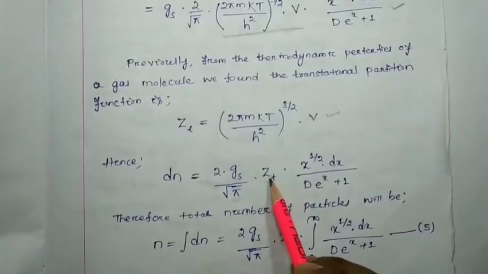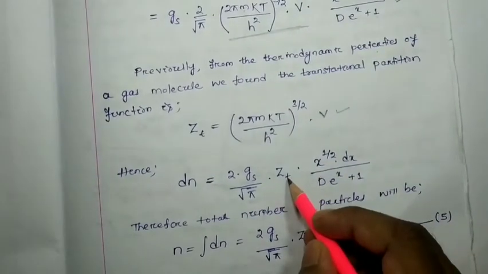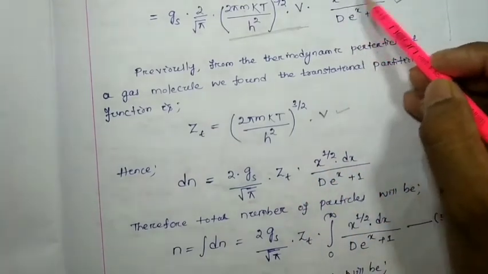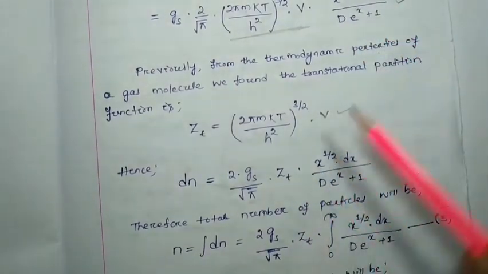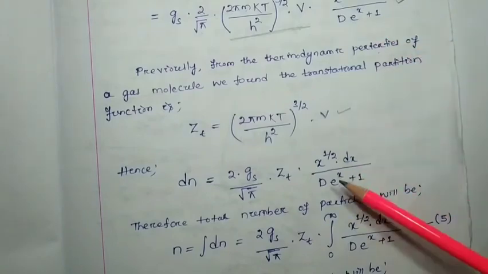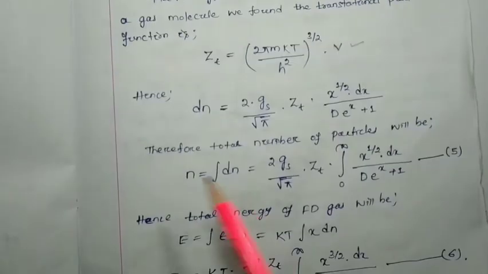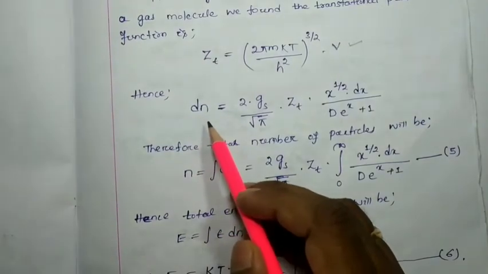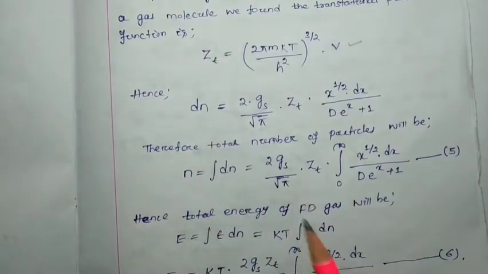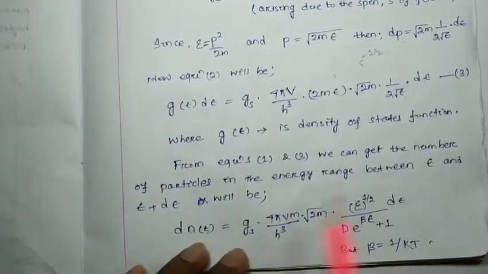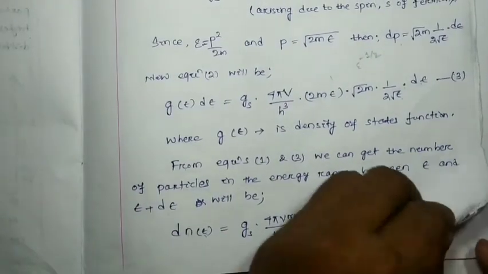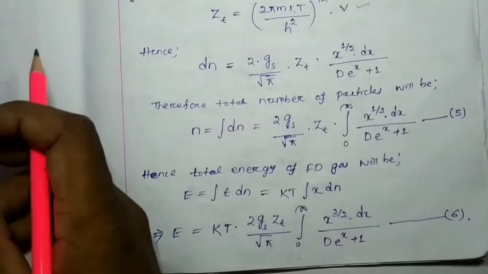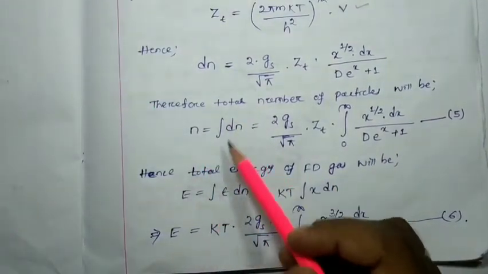So zt, here see, t is in the subscript, into x to the power 1 by 2 dx by (e to the x plus 1), right? Therefore now here dn is nothing but your number of particles between epsilon and epsilon plus d epsilon. But if we want to find out the total number of particles, then I have to integrate.